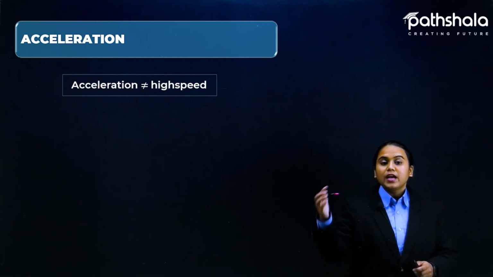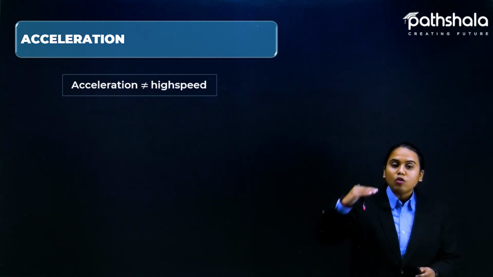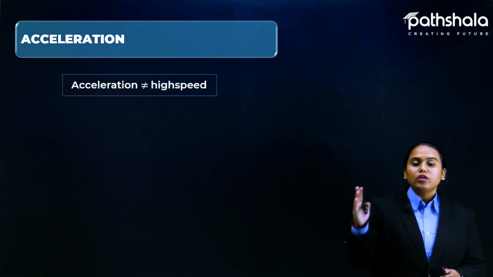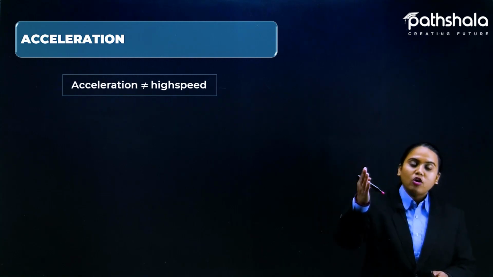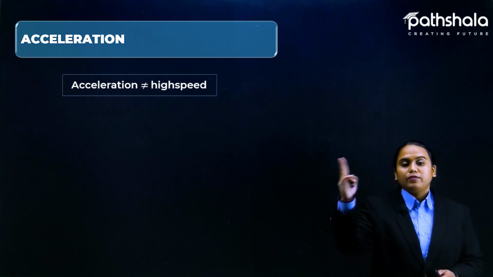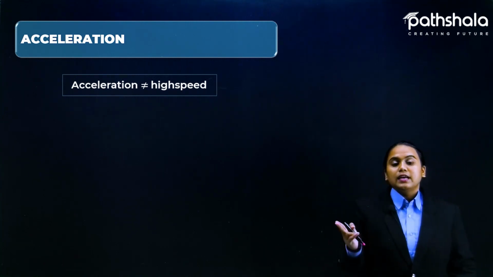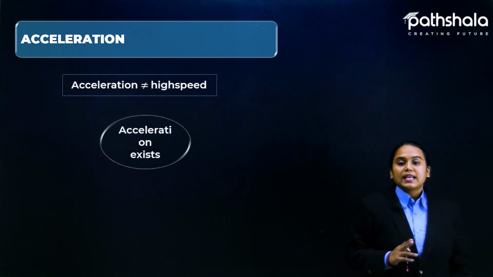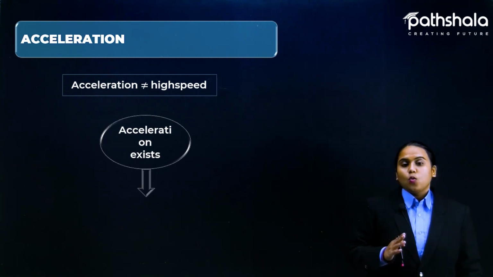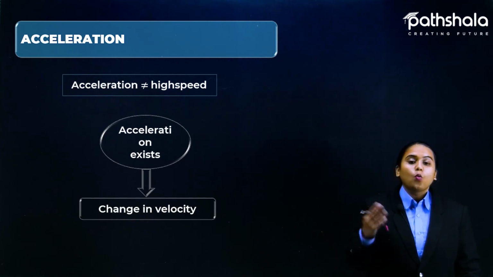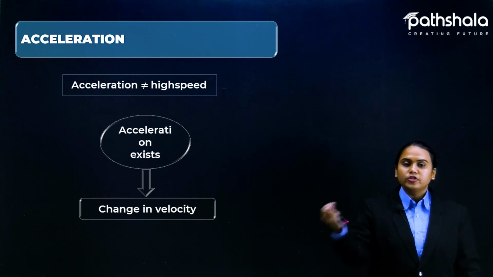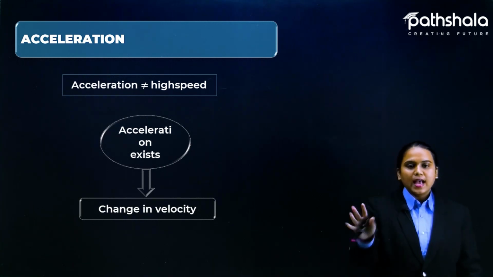It might increase or decrease; it is not related only to an increase in speed or velocity. If the velocity decreases, we can also say that acceleration is there. So acceleration only exists when there is a change in velocity. Just fix it in your mind: change in velocity is acceleration.